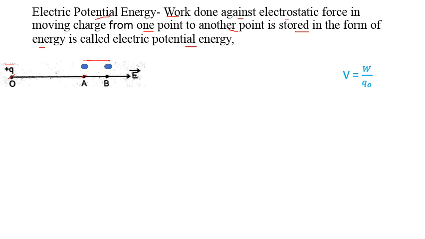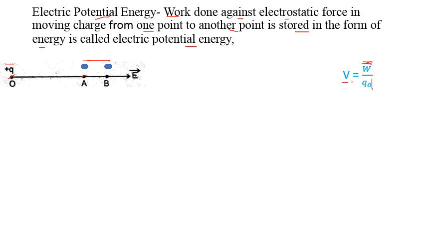We have studied V, that is electric potential, which is nothing but work done per unit charge. In this case, W is the work done which is stored in the form of energy, and this energy is called electric potential energy.